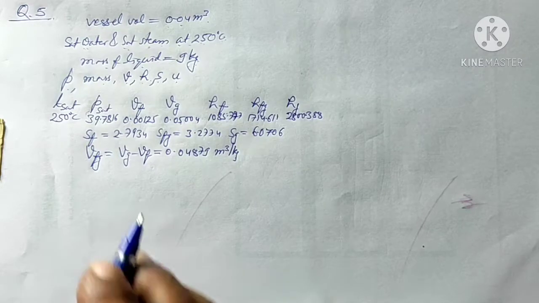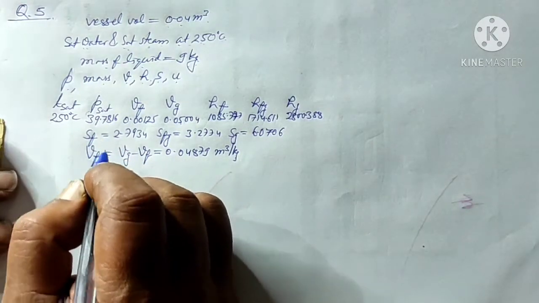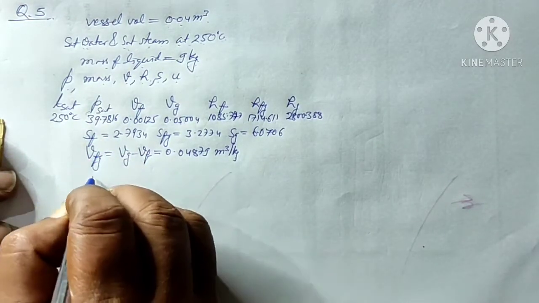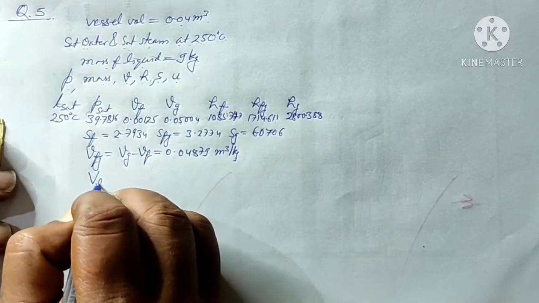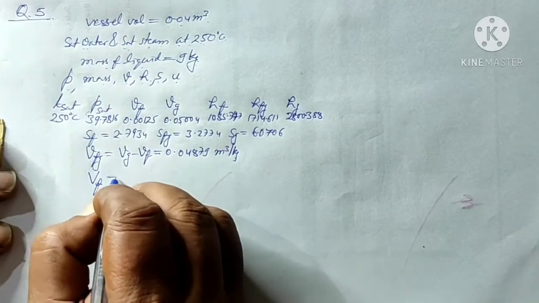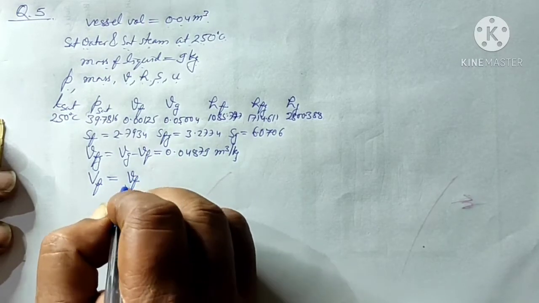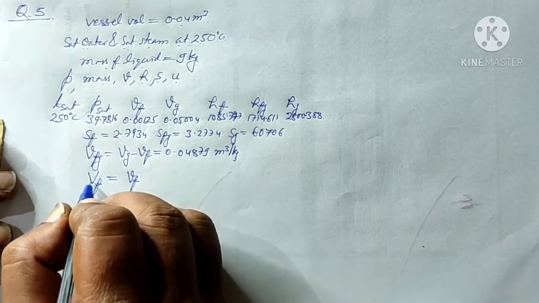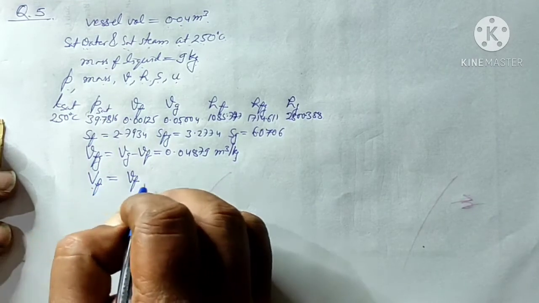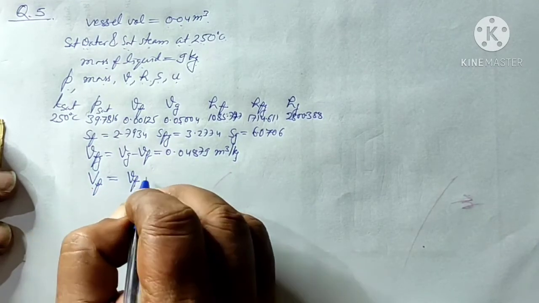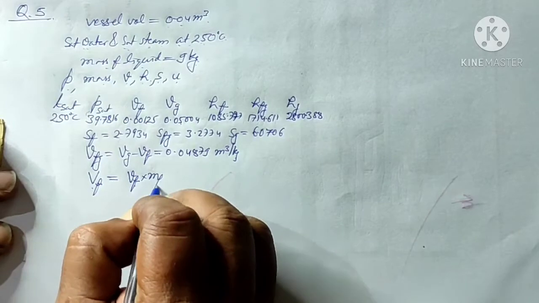Now we know the total volume of the water equals specific volume of water times mass of water.